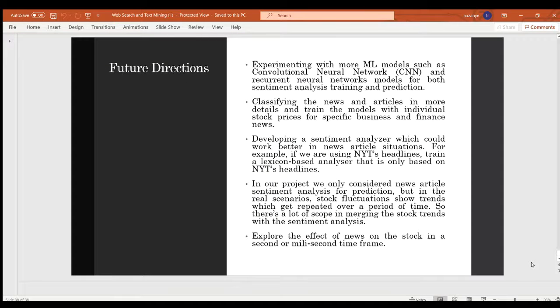In the future, we could try training deep learning models on our data. We could also try classifying news and articles based on a specific stock or a specific business. We could also train our sentiment analyzer based only on news headlines, for example, specifically on New York Times headlines. We could also take into consideration the stock fluctuation patterns in addition to our sentiment analyzer. There's also room to explore the effect of news on the stock in a second or a millisecond time frame.